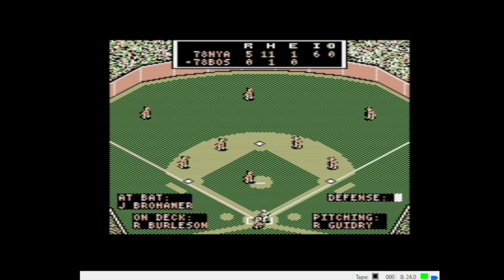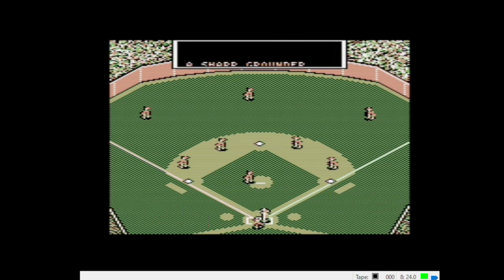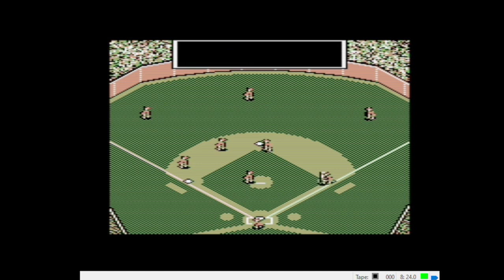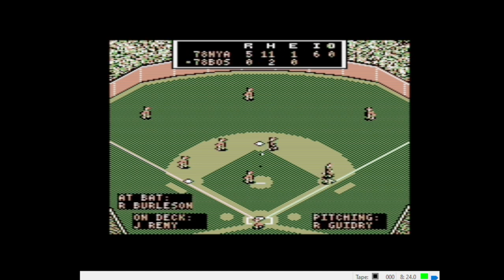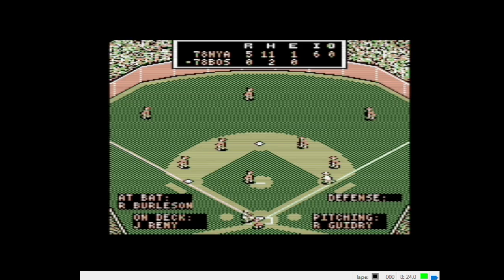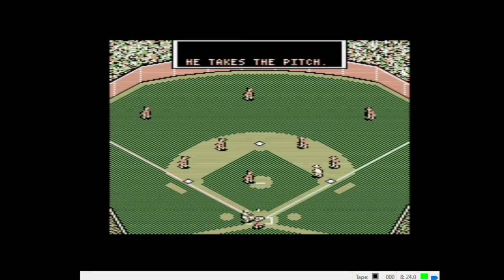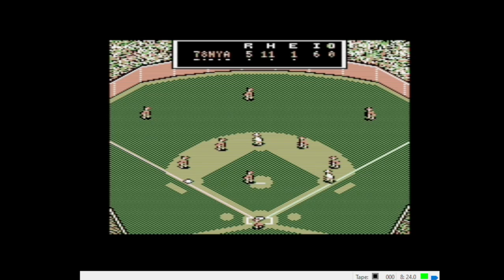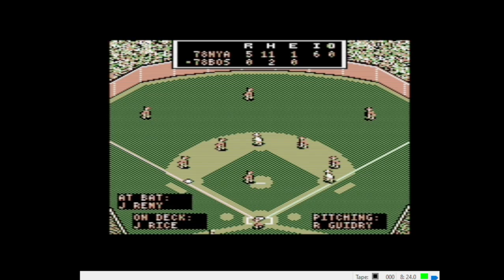Jack Brohammer, the batter. Here's a heater. Sharp grounder past the mound. Fielded by Stanley, but no throw to first. That's an infield hit for Brohammer. That's the second hit of the day for the Red Sox. Burleson steps in. He's going to get a changeup. 3-1 change. Takes the pitch. Ball four. He walks. Okay. Boston's got a little bit going here. A little bit of a rally here.